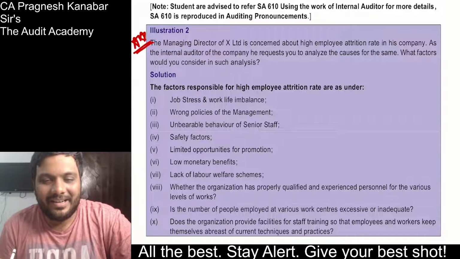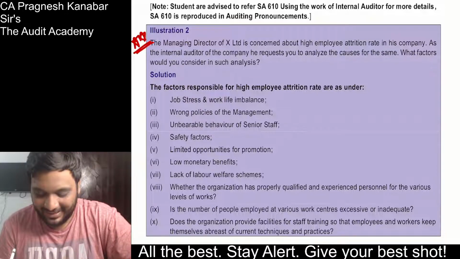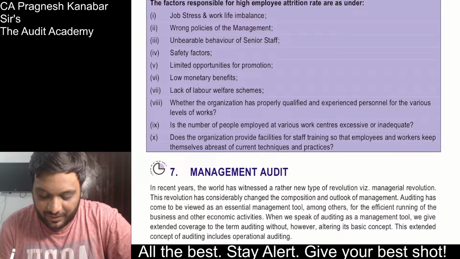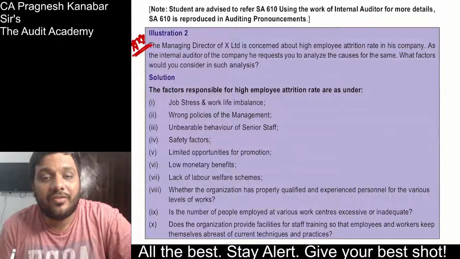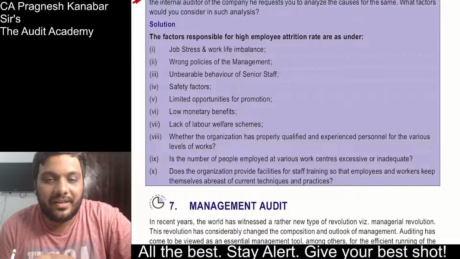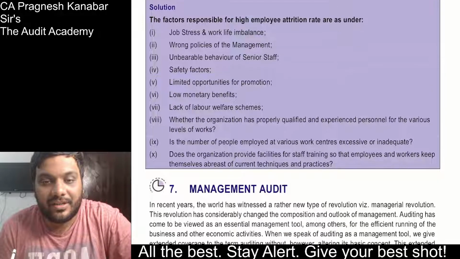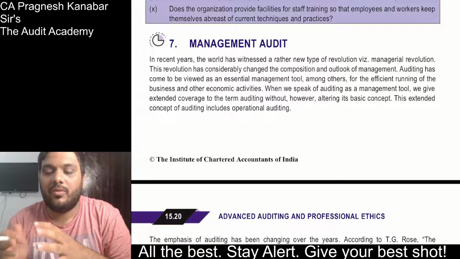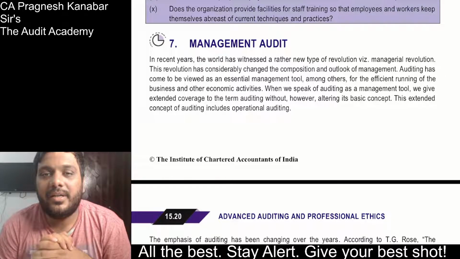So 8-10 points that they have written over here. My God, no, such kind of you can remove your frustration in such kind of answers. You can write for 2 pages also, but don't control your emotions and ensure that you are coming out with good 8-9 points and finishing it off. Alright, so we are done with the discussion of internal audit. We are now continuing our discussion on management and operational audit.